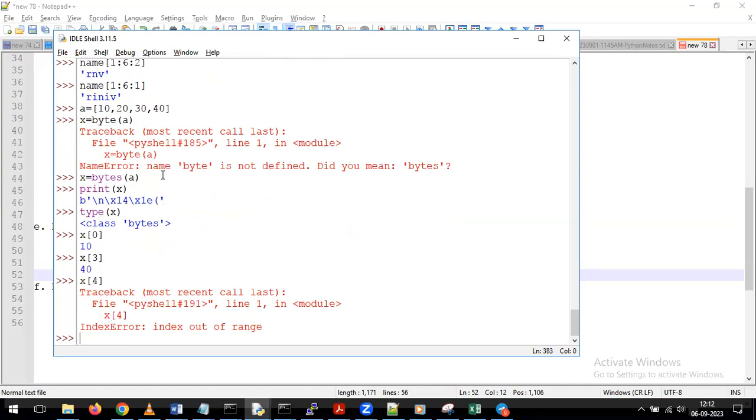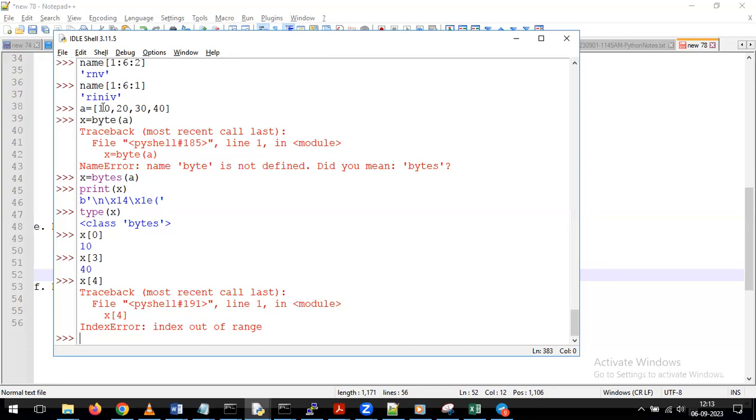Sorry, it's my mistake on this. So actually we are having only 3. So if you give the 4, what is happening here? It is searching for 0, 1, 2, 3, and 4. But we don't have any value for the 4 here. For that reason, we are getting the output index out of range. So whenever we give any value beyond the limit, then automatically you get the output index out of range.